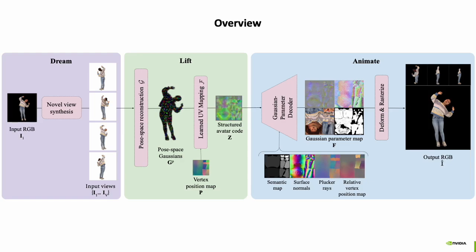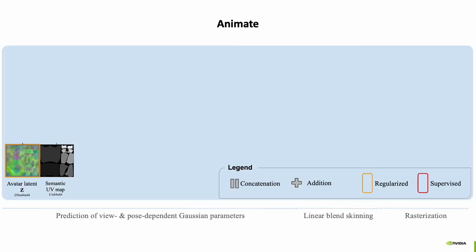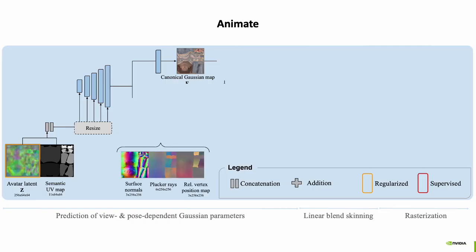Now we transition to the Animate phase. In Animate, we take the avatar latent and the semantic map, and then we upscale it to a canonical Gaussian map. This has been done in similar ways in other works. However, the canonical Gaussian map cannot deform or apply pose-dependent effects, so we have to condition on surface normals and a relative vertex position map. This gives the model information about the target pose.